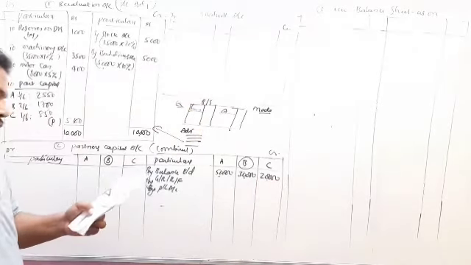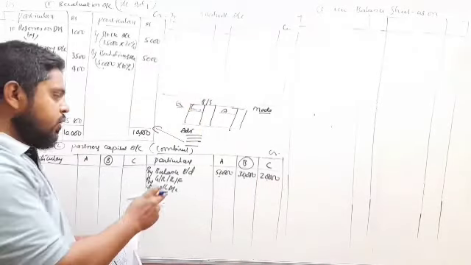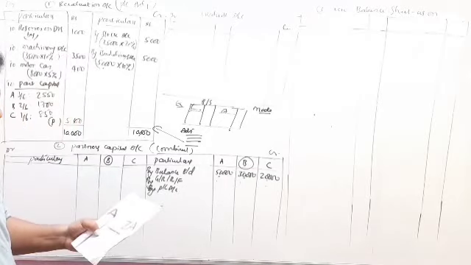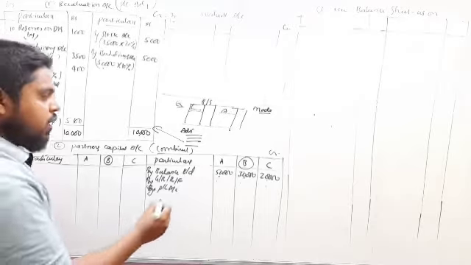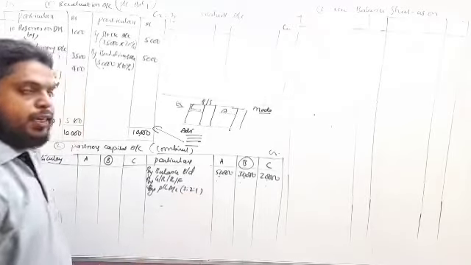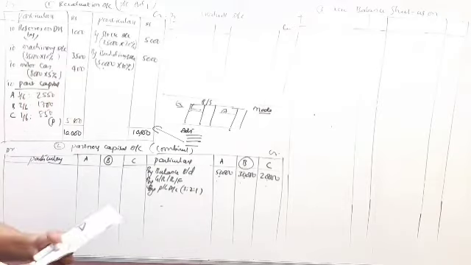General reserve fund is not there, so we can leave it. Next, profit and loss: we have to share it among the partners in their old profit sharing ratio.